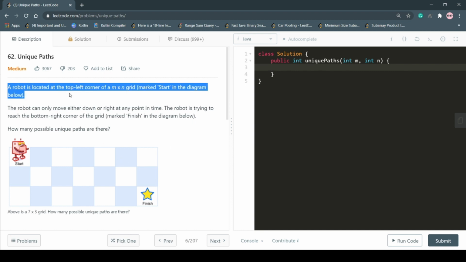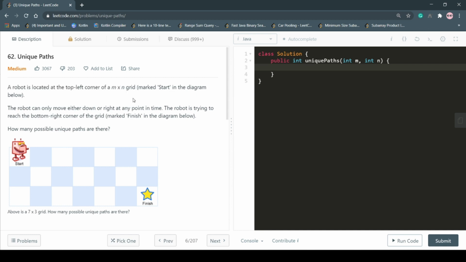A robot is located at the top left corner of M cross N grid marked as start in the diagram. The robot can only move either down or right at any point in time. The robot is trying to reach the bottom right corner of the grid marked as finish in the diagram. How many possible unique paths are there?